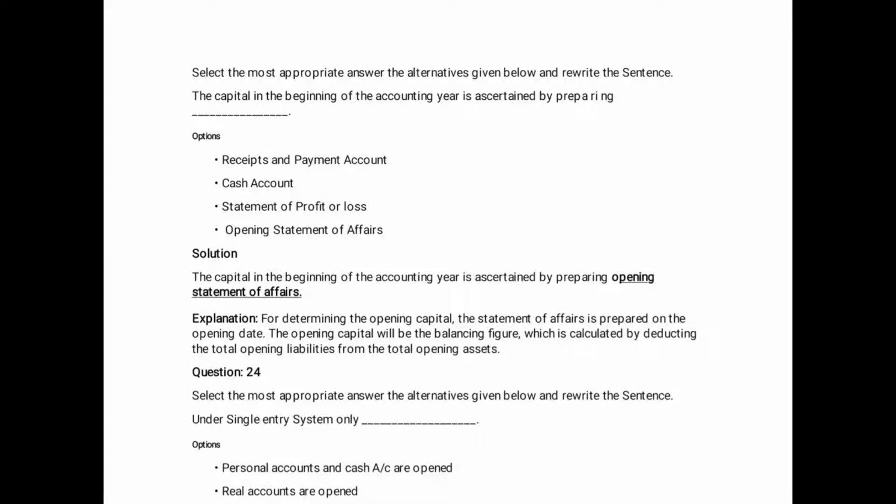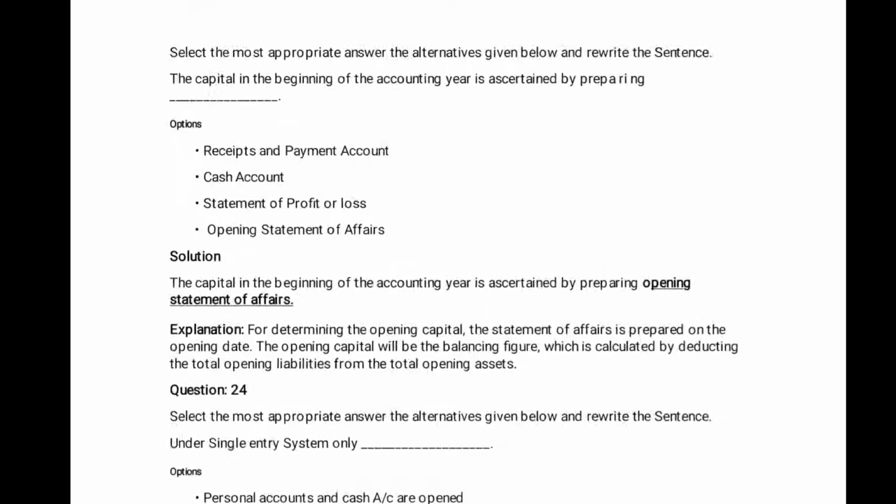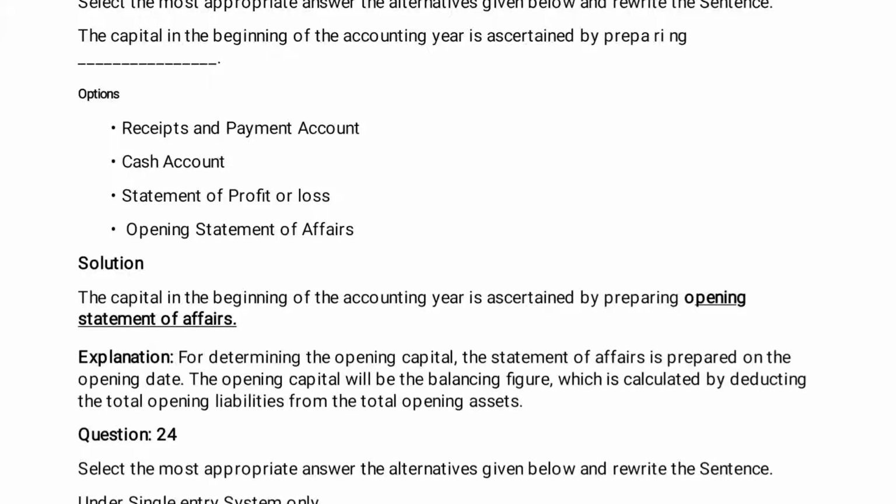Select the most appropriate answer from the alternatives given below. Rewrite the sentence. The capital at the beginning of the accounting year is ascertained by preparing: receipts and payments account, cash account, statement of profit and loss account, opening statement of affairs. The solution: the capital at the beginning of the accounting year is ascertained by preparing opening statement of affairs.